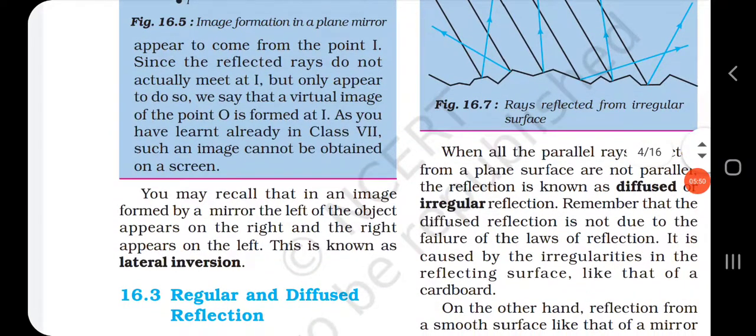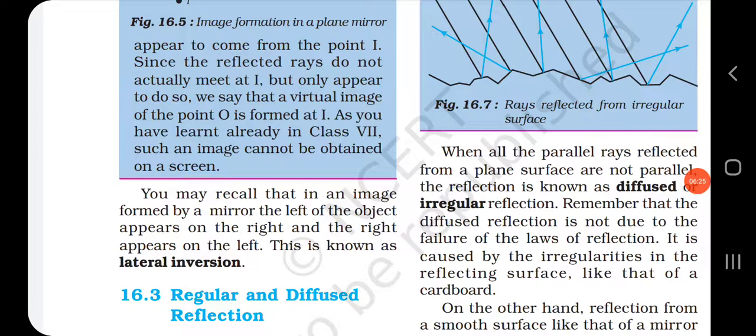There are two types of reflection, that is a regular reflection and a diffused reflection. What is a regular reflection? In a regular reflection, all the reflected rays will be parallel to each other, whereas in diffused or irregular reflection, the reflected rays will not be parallel to each other.